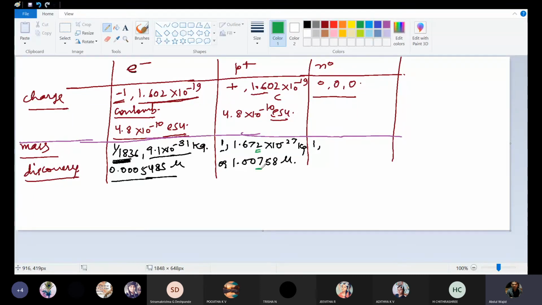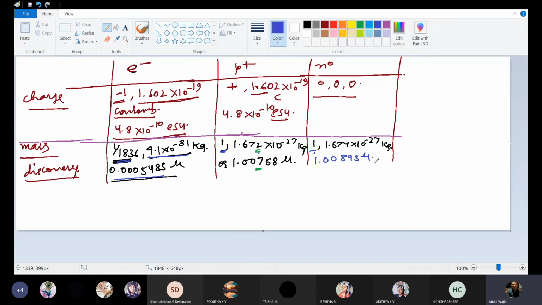Here it is 1.007, there it will be 1.008. So I will write down the actual value. 1 is the relative atomic mass of neutron, then 1.674 × 10^-27 kg is the actual mass of the neutron. What about the mass of the neutron in AMU? The mass of the neutron in AMU will be 1.00893 AMU. Fine. So this is the relative mass of neutron, proton and electron. This is the actual mass in kg and AMU of neutron, proton and electron.